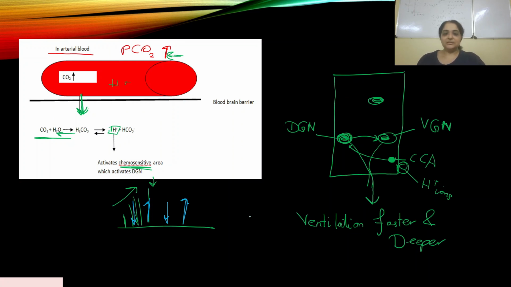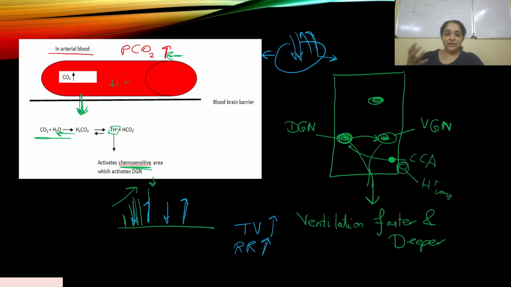So what does steep mean? Steep means your tidal volume has increased. That means your alveoli have expanded to accommodate air inside and also remove air. So tidal volume has increased, and with quick inspiration and expiration, the respiratory rate has also increased. This is what you mean by faster and deeper. Faster and deeper are very generic terms, but what exactly is happening? Your ramp signal becomes steeper than normal quiet breathing, and this increases the tidal volume.